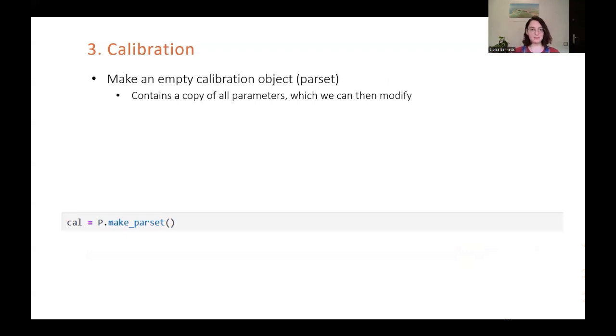So how do we do this? Firstly, we make an empty calibration object called a parset. This simply contains a copy of all parameters, which we can then modify. This is useful because instead of modifying our original copy of the parameters, we can just modify our parset and our data book and original values stay the same.